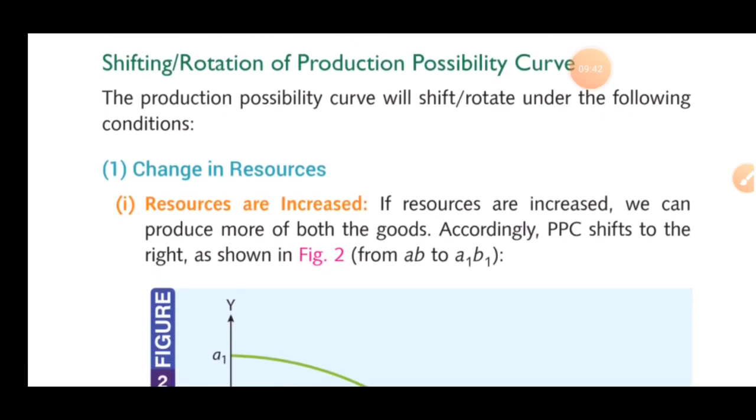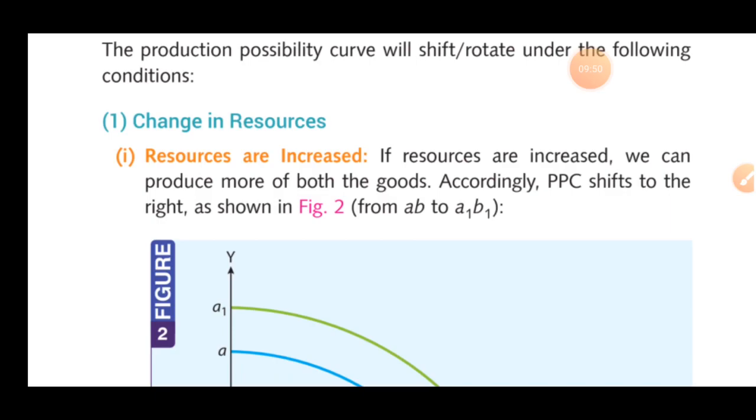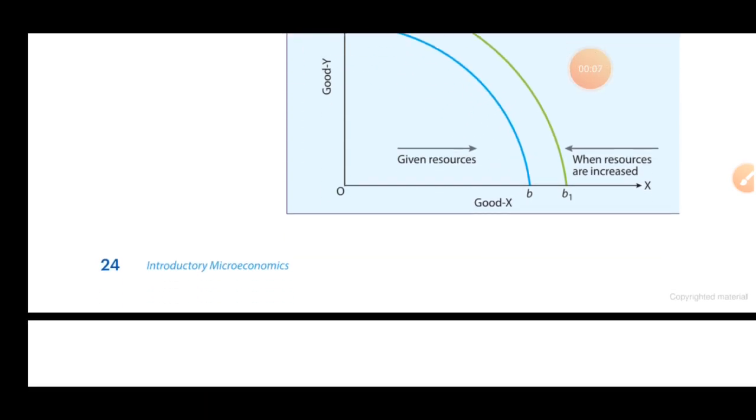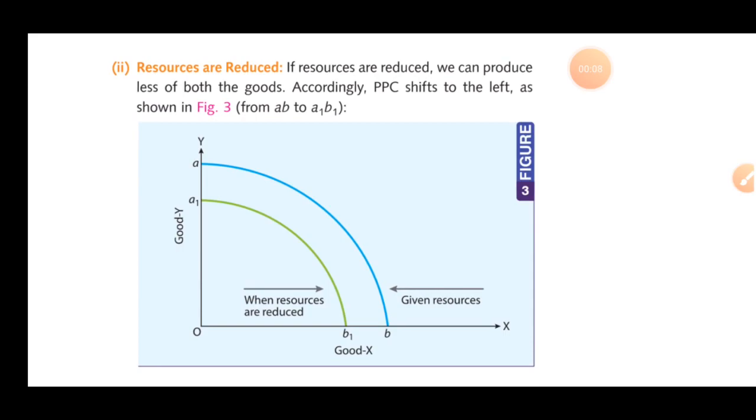First, why does this happen? First is change in resources. If the resources are increased, we can produce more of the goods, so the PPC shifts to the right. In this figure, you can see that the blue line is the given resources and green is the increased resources. Next, the resources are reduced. Again, blue is the given resources and green is the reduced resources. If resources are reduced, we can produce less of the goods. So it is according to the demand. If the demand is going up, we go with the increased one. If demand is going down, then things go downwards.